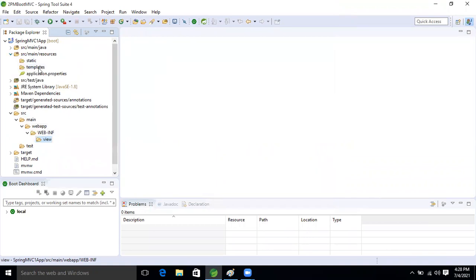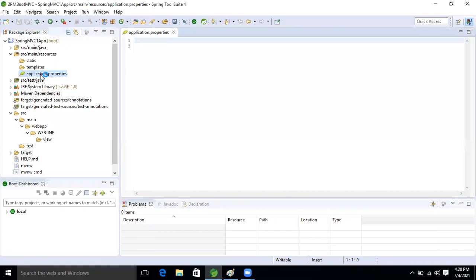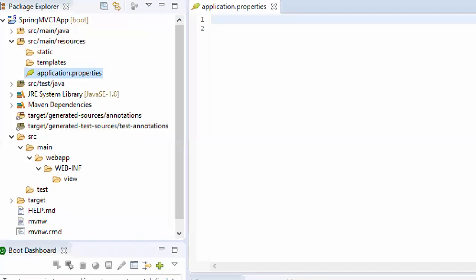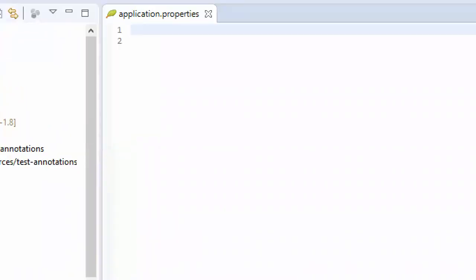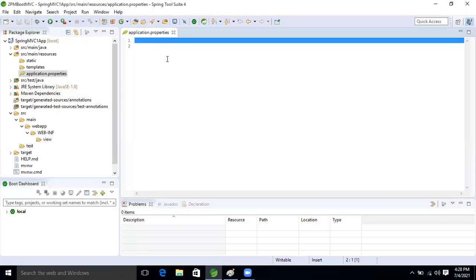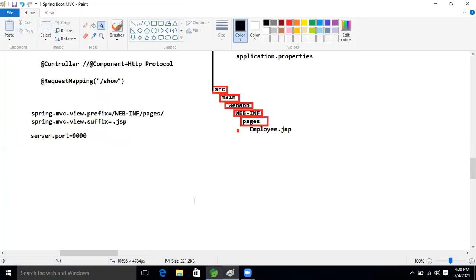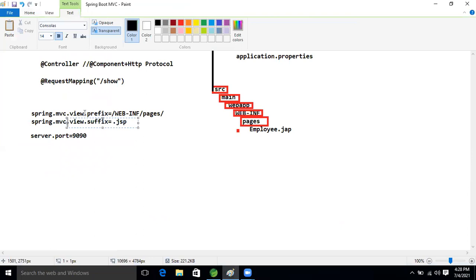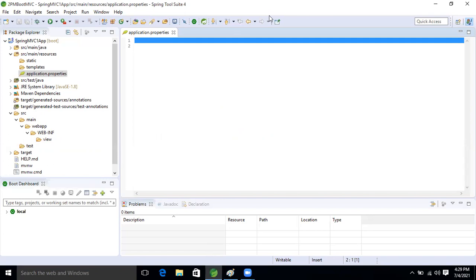So now come again here, inside application dot properties, right? Okay, guys. So here we will write the tag, the Spring MVC view prefix, right? Let's write it.